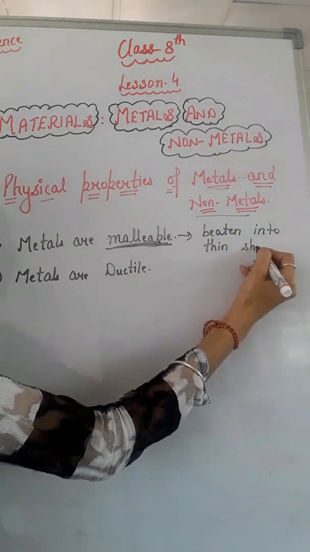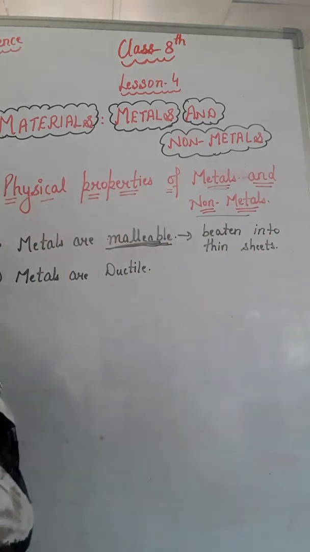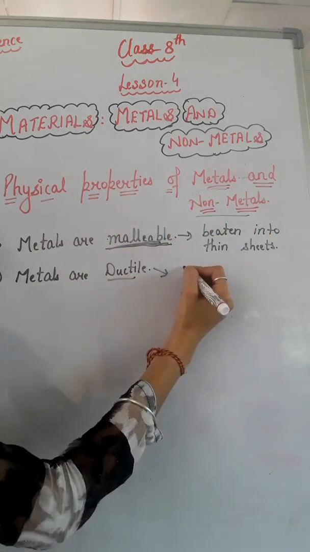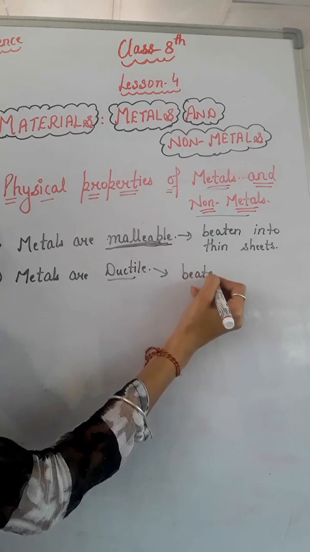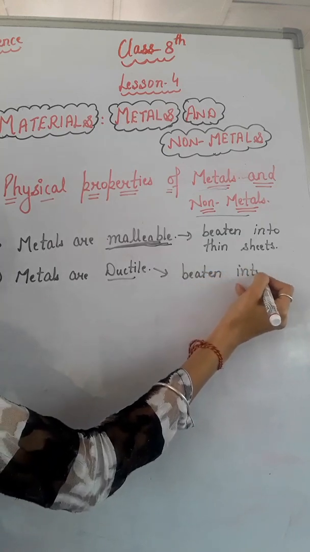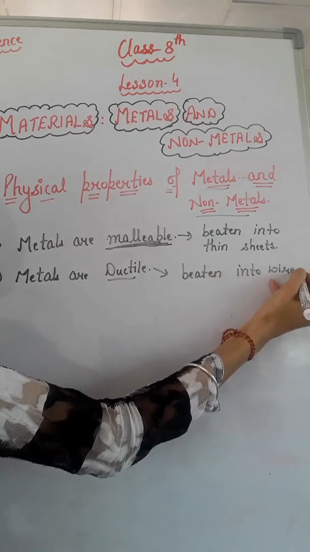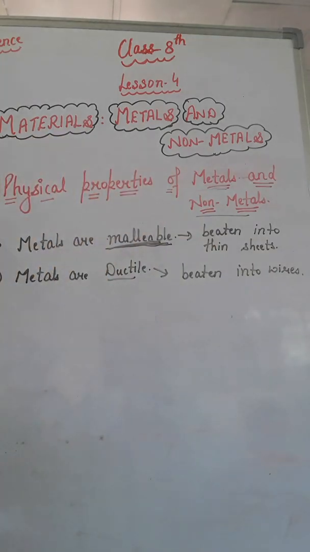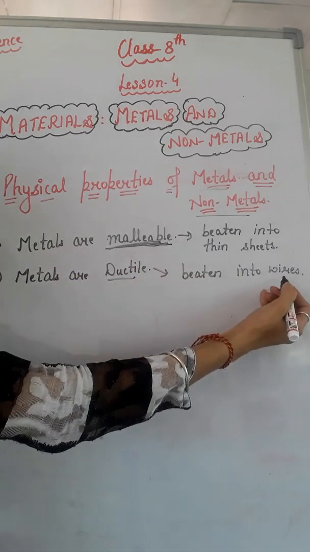right? Like the aluminium sheet I showed you, right? And ductile means they can be beaten into wires, right? As you already know about the copper wire that is used in electrical appliances, copper is a metal, so that's why it can be beaten into wires.